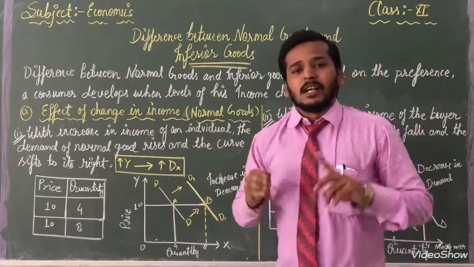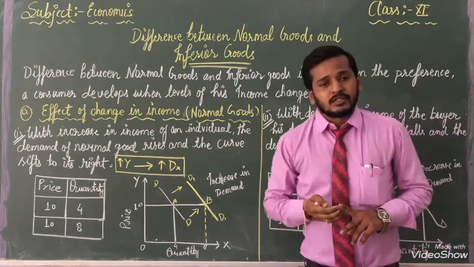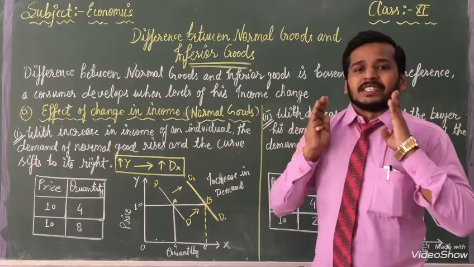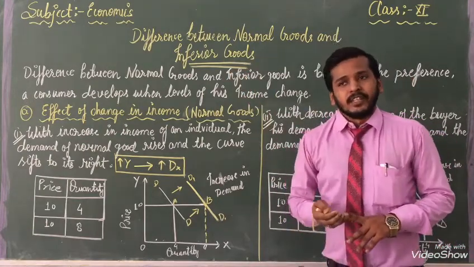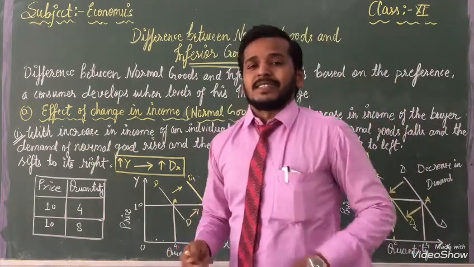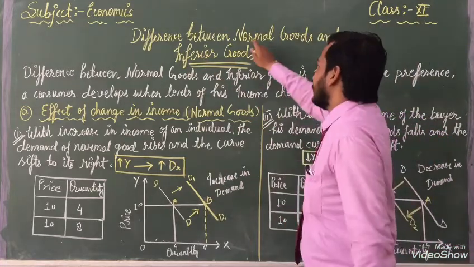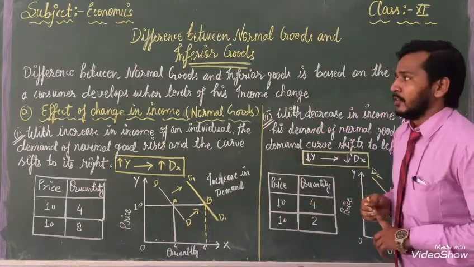When our income is good, at that time we purchase normal goods. When our income is not good, our income decreases, at that time we prefer inferior goods. But according to the situation, our choices are different. But now we will read what is the difference between normal goods and inferior goods. In front of you I have written